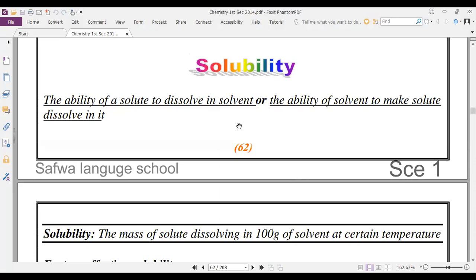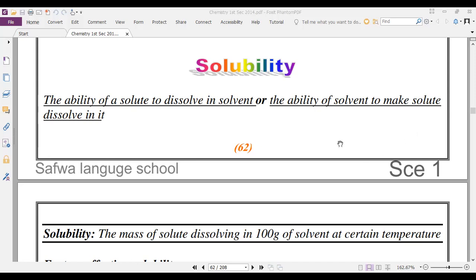So let's begin this part about solubility. What is meant by solubility? Please try to read, Mariam. Solubility: the ability of a solute to dissolve in a solvent, or the ability of a solvent to make a solute dissolve in it, as with salt and water or sugar and water.